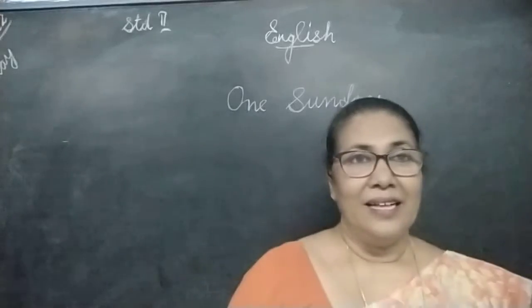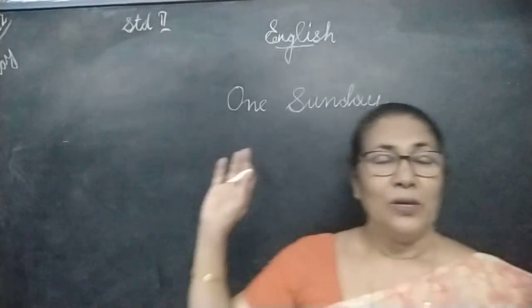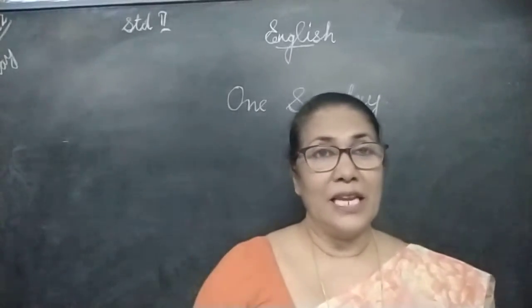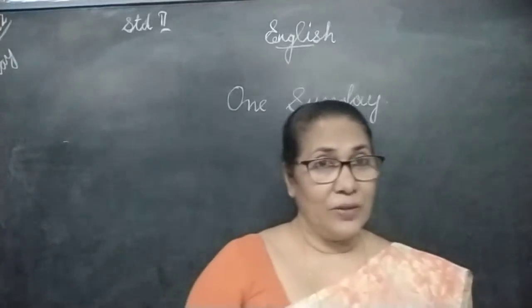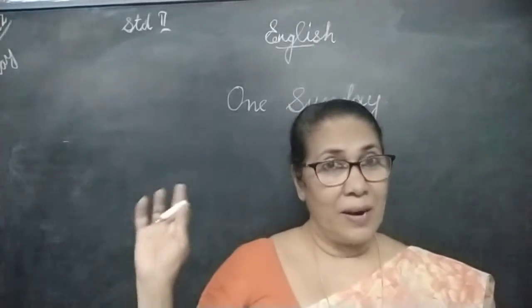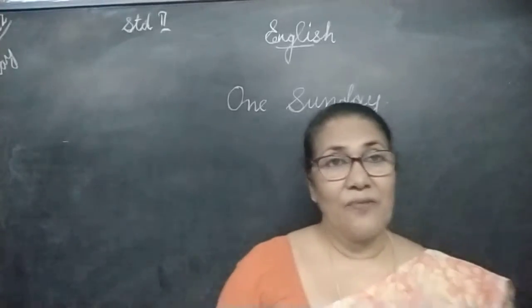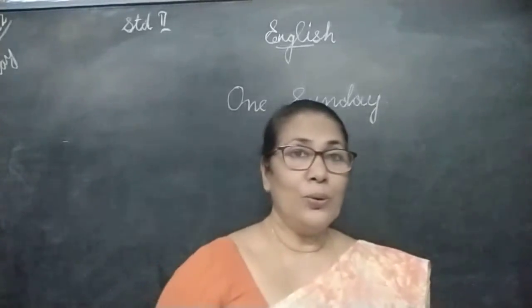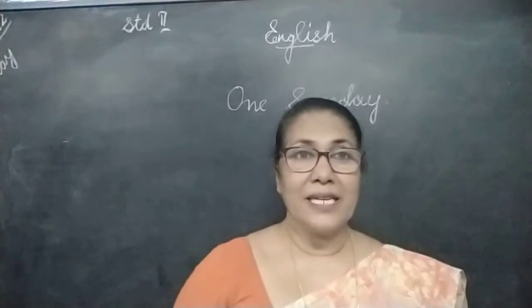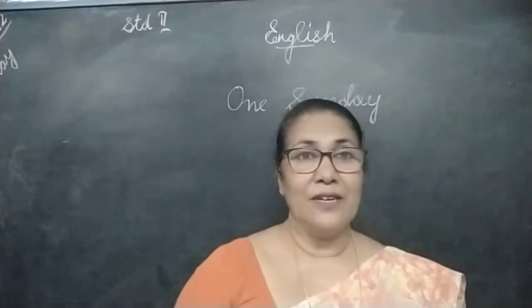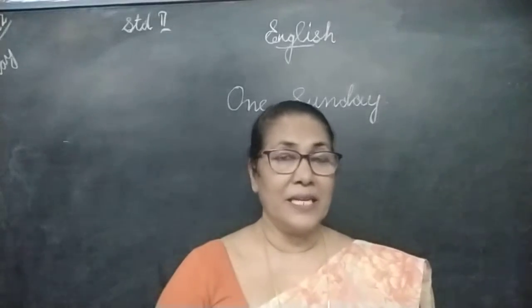One Sunday. So this is a special name. You have to remember that when you are writing the name of a month or the name of a day of the week, like Sunday, Monday, Tuesday, Wednesday, Thursday, Friday, Saturday, those names will be written in capital letter. The first letter should be in capital letter.